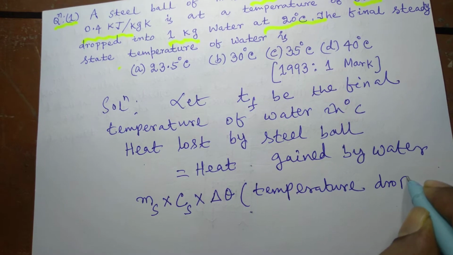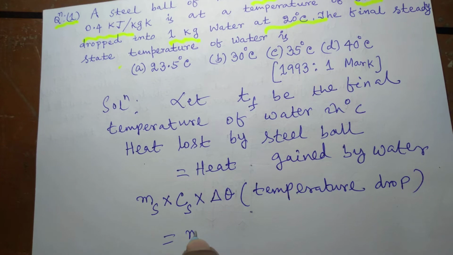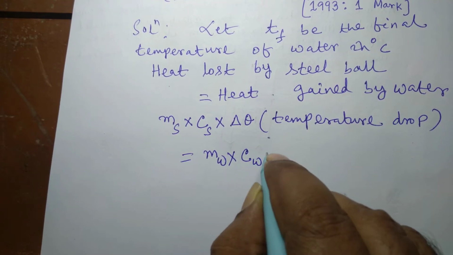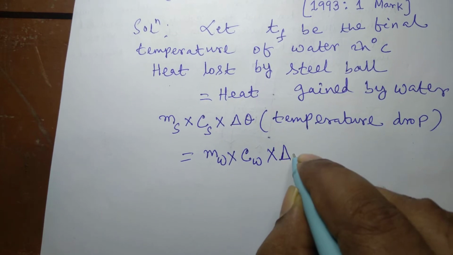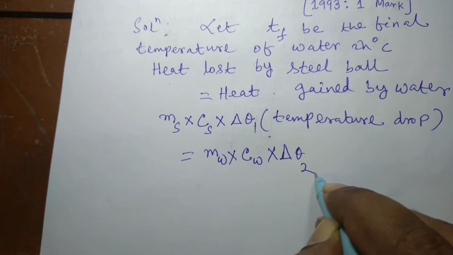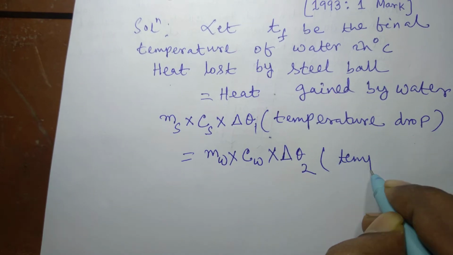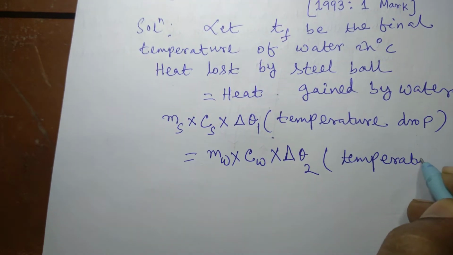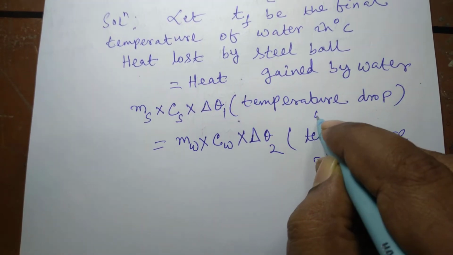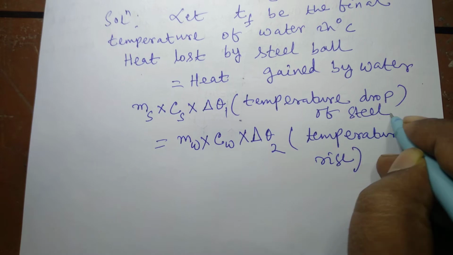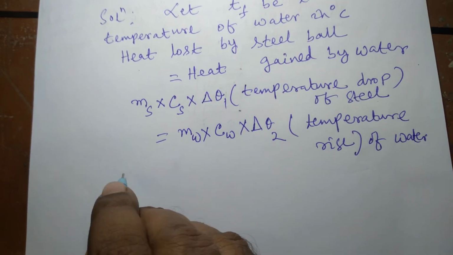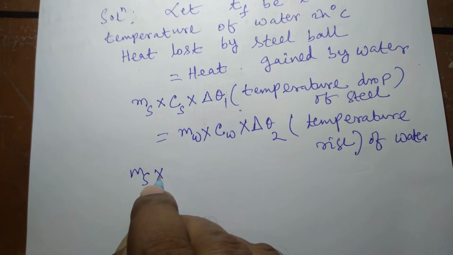Temperature drop is equal to mw, that is mass of water, into cw, specific heat of water, into delta, suppose this is delta theta 1 and this is delta theta 2, the temperature rise of water. This is steel, this is water. So you see Ms into Cs.